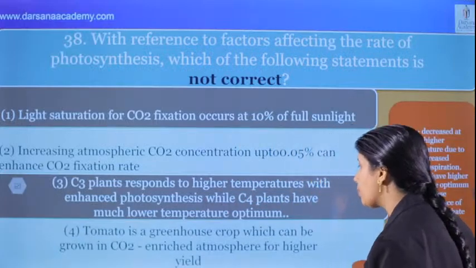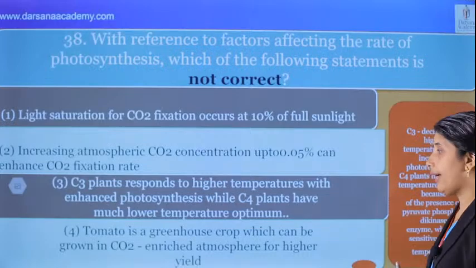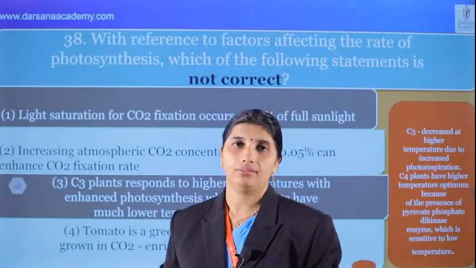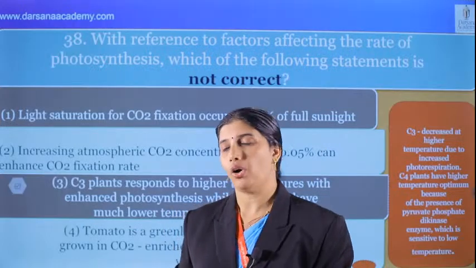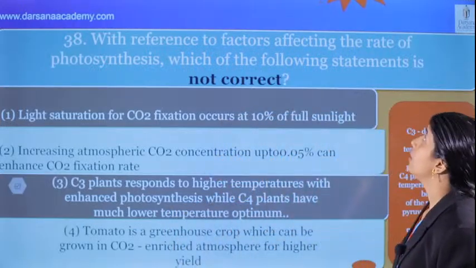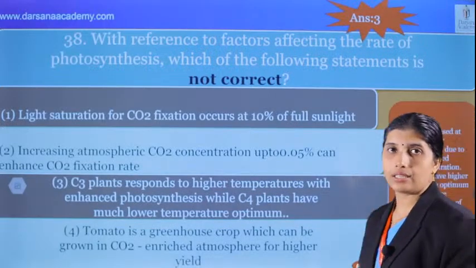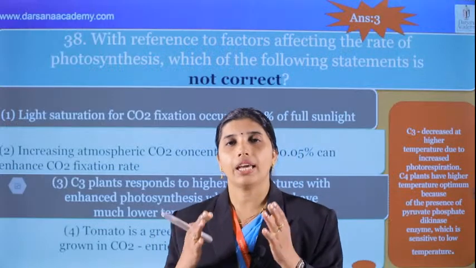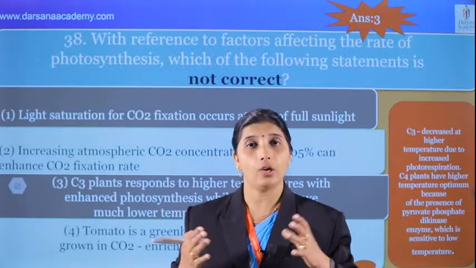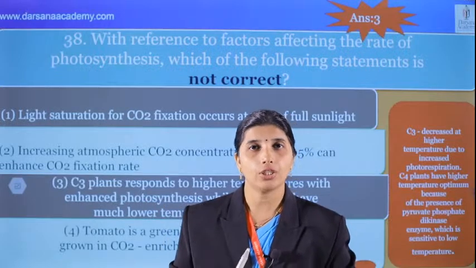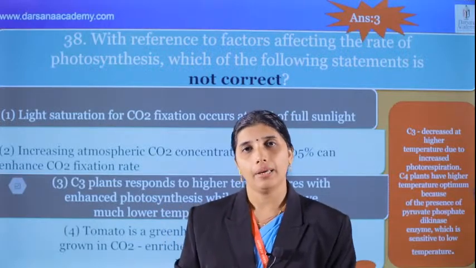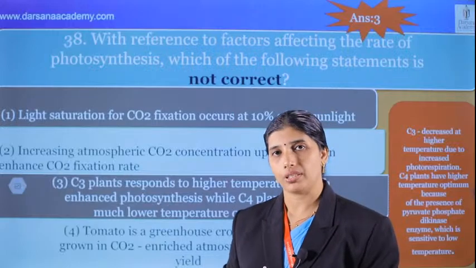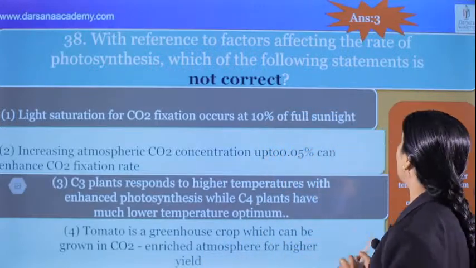Tomato is a greenhouse crop which can be grown in a carbon dioxide enriched atmosphere for higher yield. Tomato and bell pepper are greenhouse crops, very important. Yes, 3 is the correct answer. Internal, intrinsic, and external, extrinsic, factors are there. Internal factors are the number, size and orientation of leaves, canopy structure, internal carbon dioxide concentration, and the number of chlorophyll and chloroplasts. External factors are light, temperature, water and carbon dioxide. Very important points.